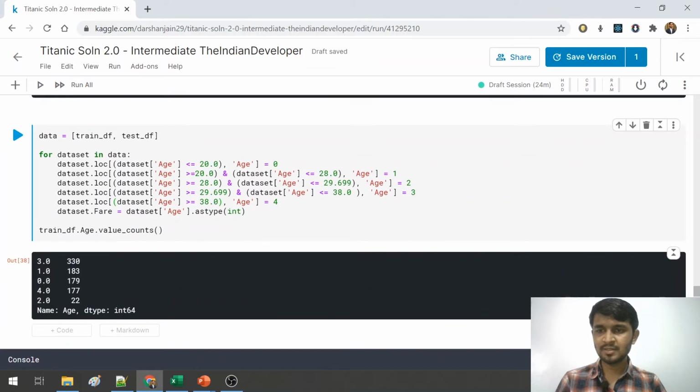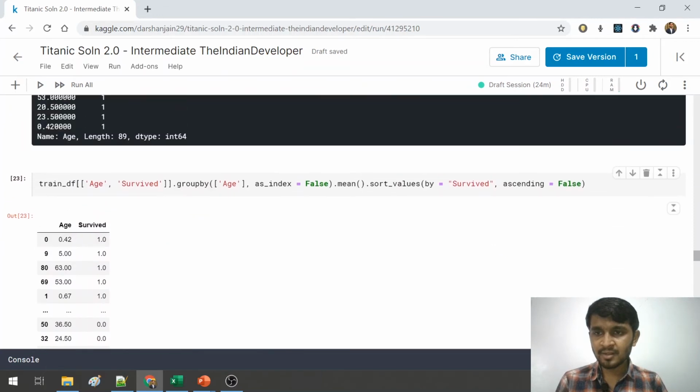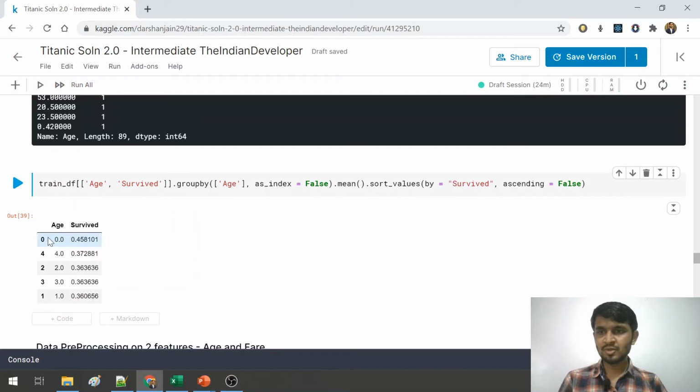I can see that the output is in the given format. So this is the data pre-processing that we did for age and fair column. And now, as I've told you, I'll be showing you the difference in the output. So if you go back here and run this piece of code once again, you will see considerable difference in the output. As you can see, with the same group by that we did previously and the same group by that we are doing now, the entire values are divided into 5 buckets, and now this distribution is very easy to understand. That's why we did the data pre-processing.